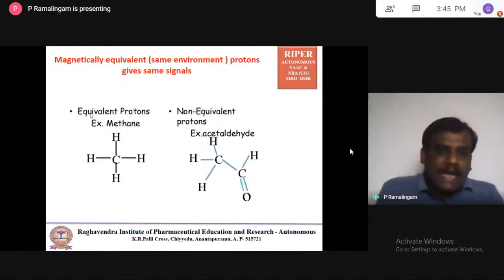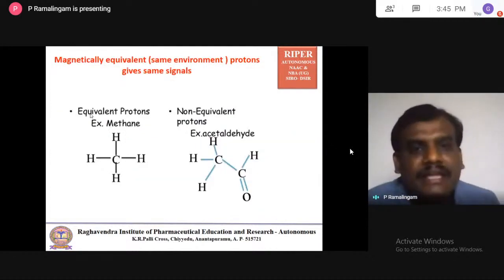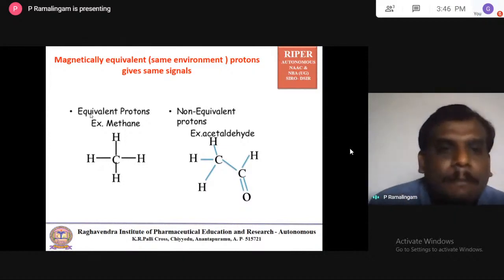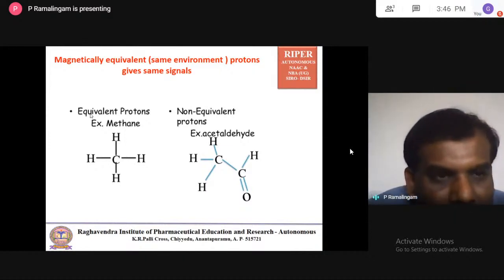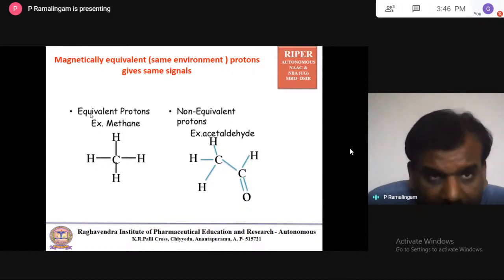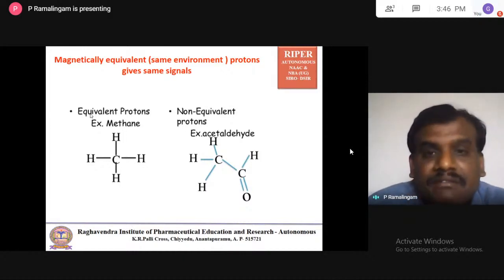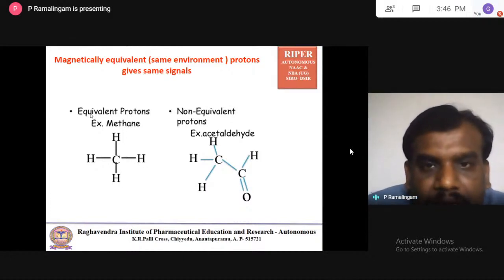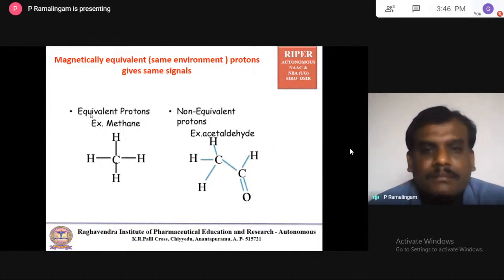So now, magnetically equivalent. What is this magnetically equivalent? In your interpretation, the terminology magnetically equivalent is very important. Magnetically equivalent means same environment. It means magnetically equivalent protons are protons of the same environment, and they give the same NMR signal.